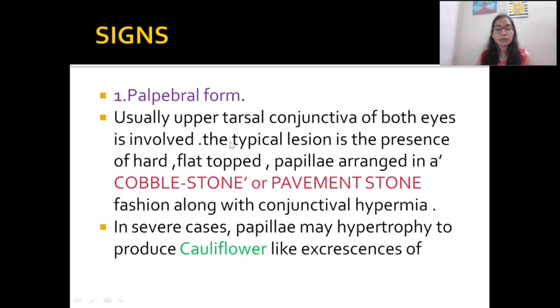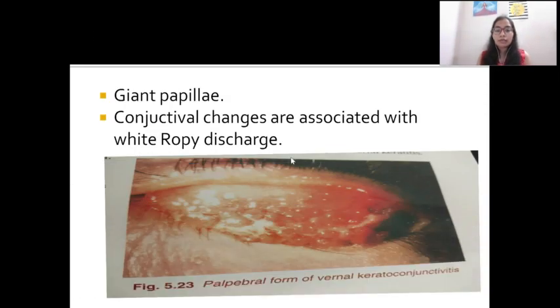So in case of the palpebral form, what would happen, there is a characteristic feature known as cobblestone or pavement stone appearance. Usually the upper tarsal conjunctiva of both eyes is involved. The typical lesion is the presence of hard, flat-topped papillae arranged in a cobblestone or pavement stone appearance. So in the palpebral form, the upper tarsal conjunctiva, the inside part, is characterized by papillae formation. There will be formation of many hard, flat-topped papillae in the palpebral form.